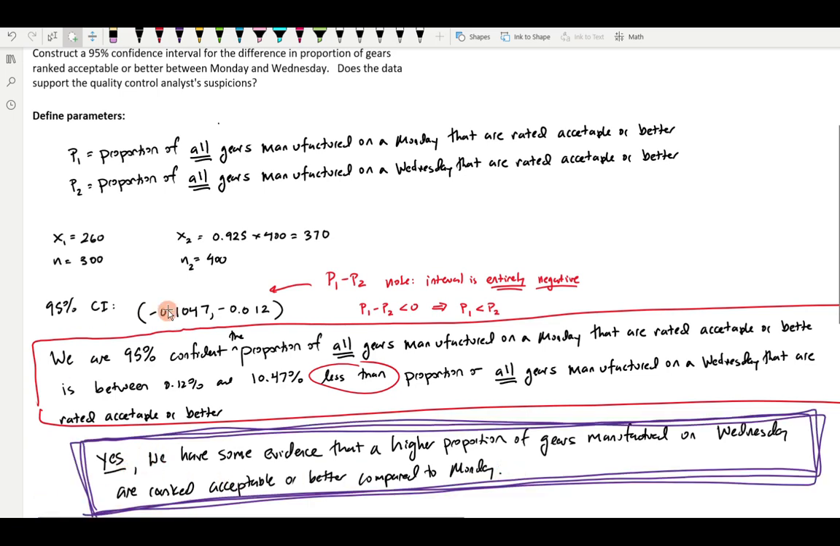So when I start constructing my sentence, I'm going to say, I'm 95% confident the proportion of all gears manufactured on a Monday ranked acceptable or better is somewhere between 0.12% and 10.4%. And because I know that P1 must be less than P2, I'm going to say that it is less than the proportion of all gears manufactured on a Wednesday that are ranked acceptable or better.